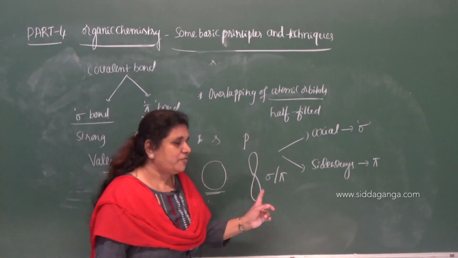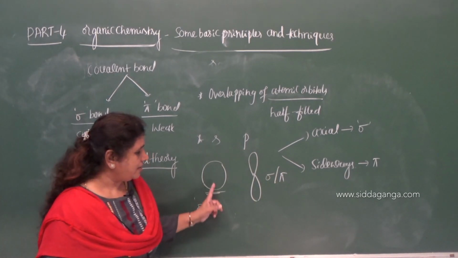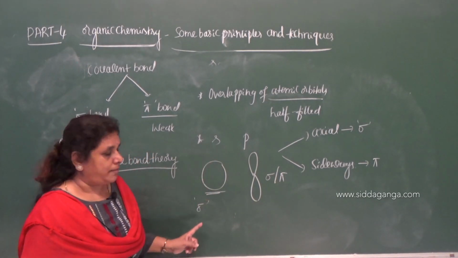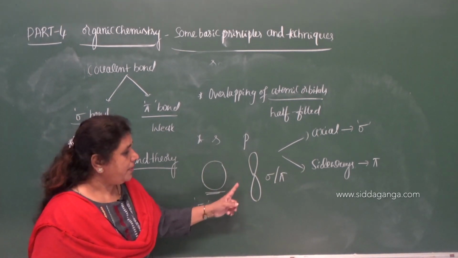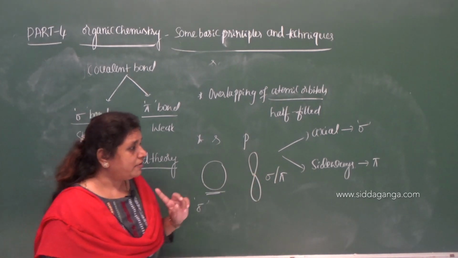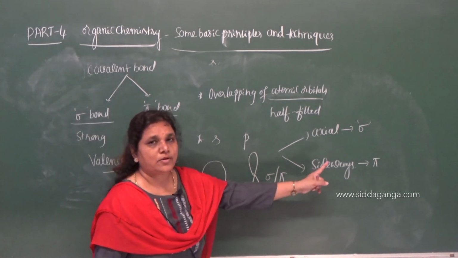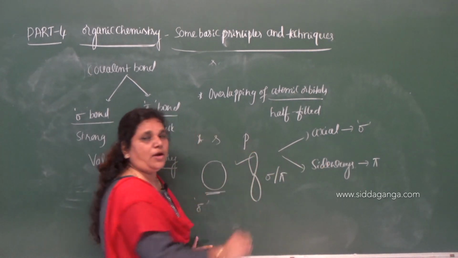Then what type of orbital can undergo sideways overlapping? Already I said s orbital present in carbon gives sigma bond, and it also contains a p orbital. P orbital can form both sigma and a pi bond. Then what type of orbital can undergo sideways overlapping to give pi bond? Definitely p orbitals.